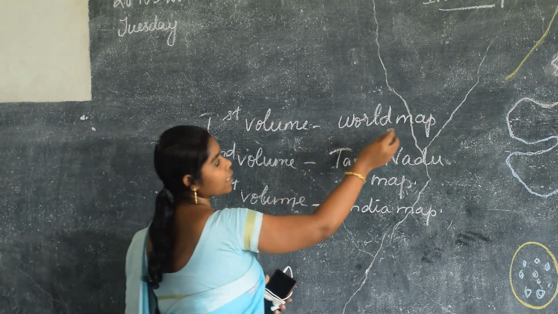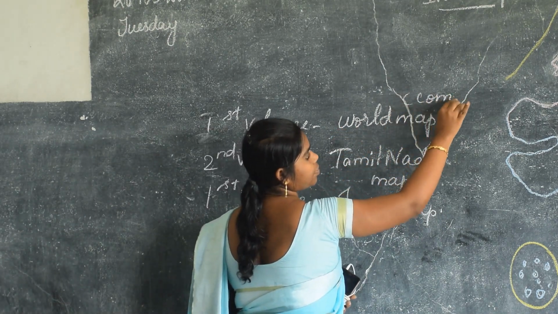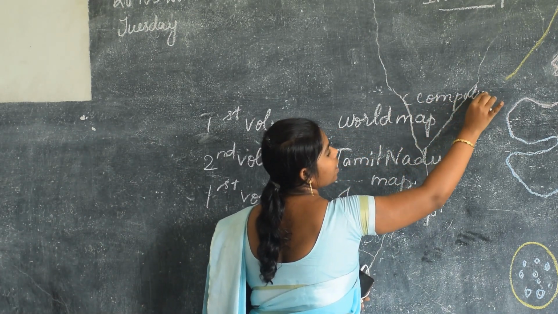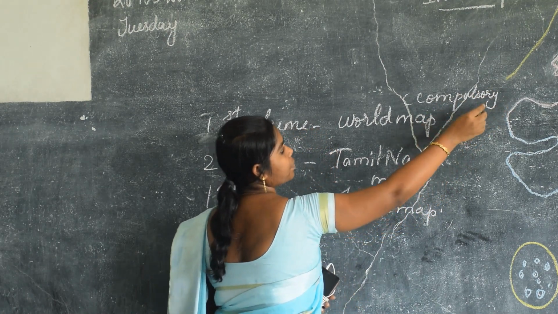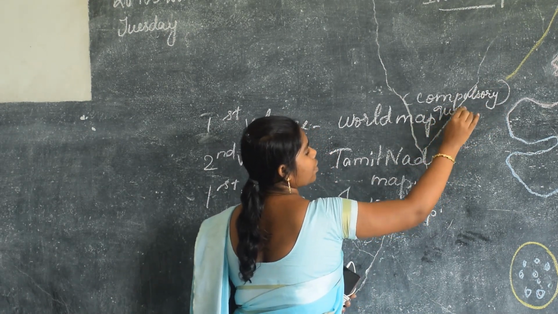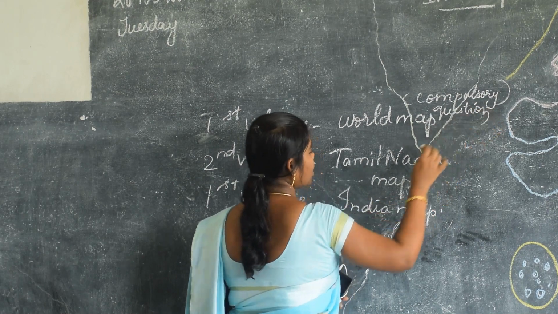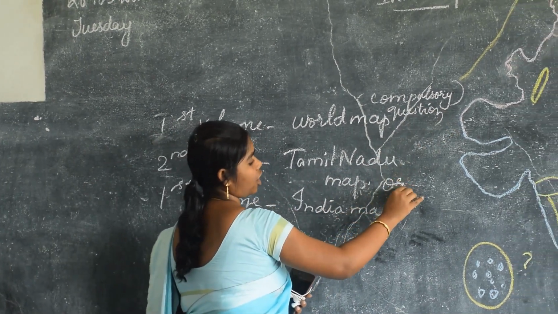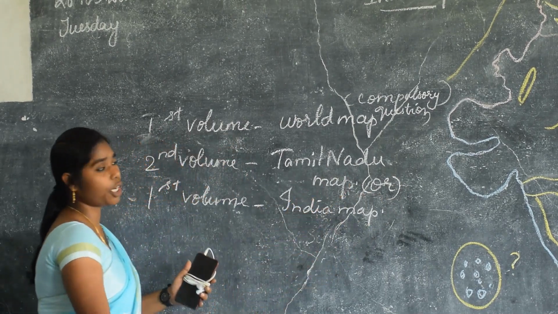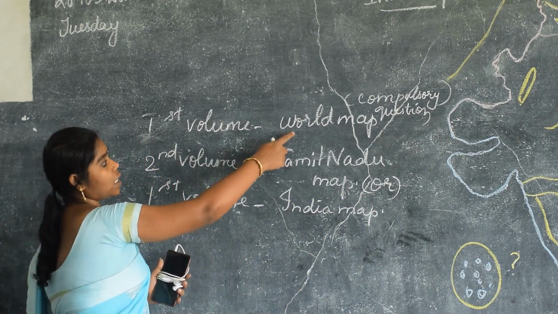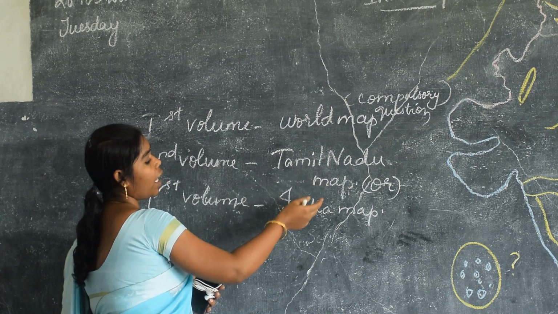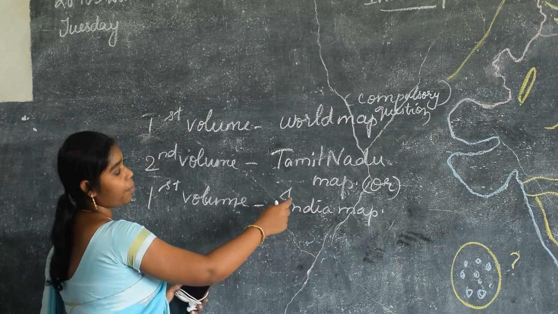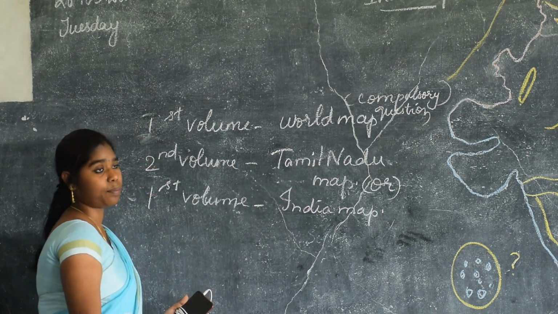So the world map is your compulsory map, and this Tamil Nadu map and India map are your option, either or, you can choose any one. Okay, do you understand about this? So this world map carries 5 marks, and this India map and Tamil Nadu map carry 8 marks.